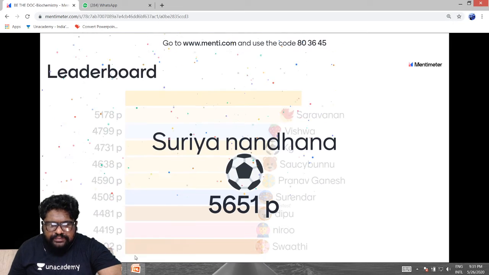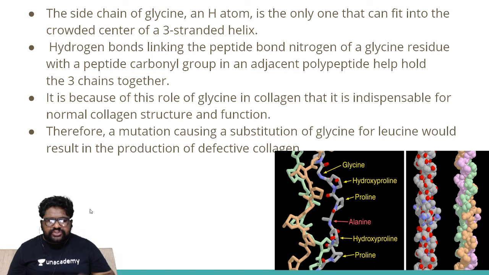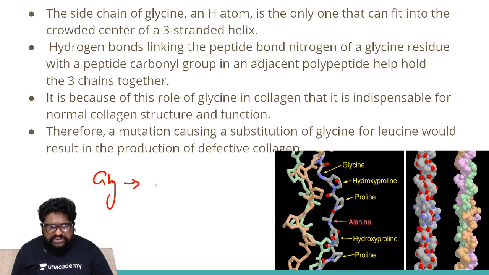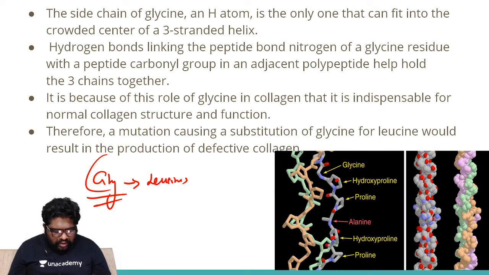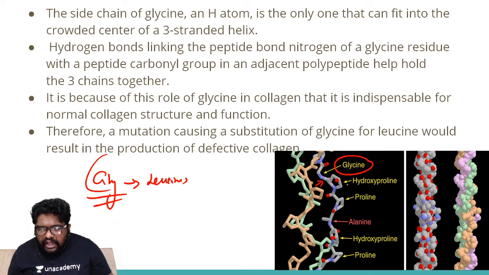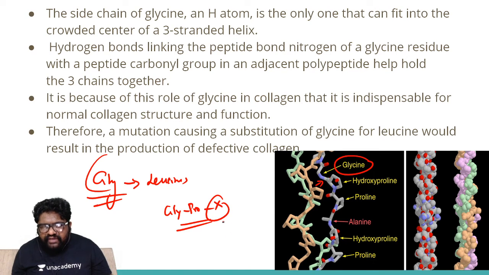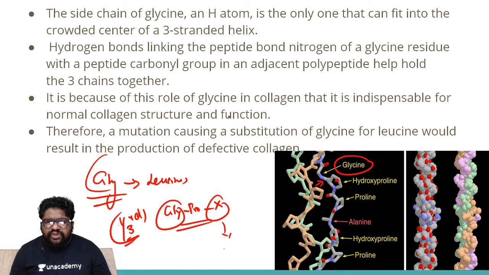Now let me give you the explanation for the previous questions in ultra short mode. Let me give you the answers for all the questions. In the first question, we were looking for what the change was. The answer was glycine becoming leucine. Please look at the structure of collagen here. You have glycine at the junction, and you will have glycine, proline and X. Glycine should be one third of the residues of collagen. What is the function of glycine? The hydrogen bonds linking the peptide bond nitrogen of a glycine residue with a peptidyl carbonyl group in the adjacent polypeptide help hold the 3 chains together.